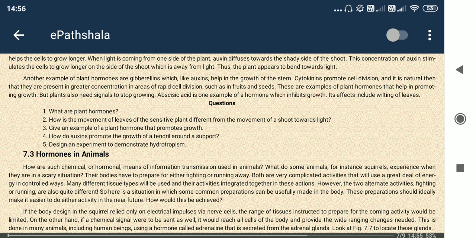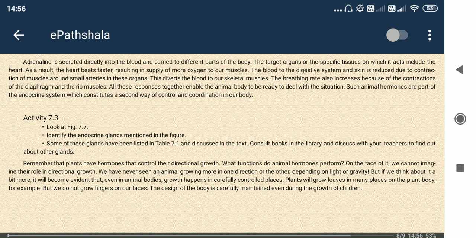So the tissues or organs which secrete or release these hormones are known as glands. So see, there are so many types of glands in our body.